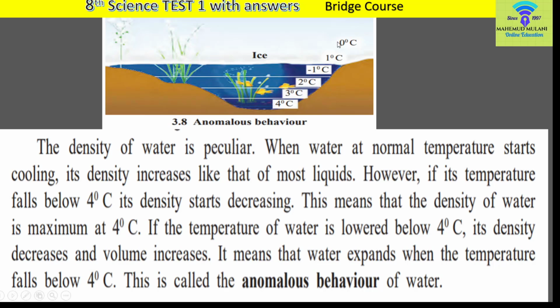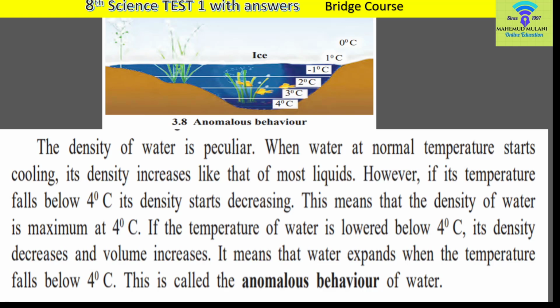Here some wrong symbols are there. Here it must be plus 1 degree Celsius, and there it is minus 1. Then here it is 0 degree Celsius of ice, and again outside that temperature might be negative, but it does not affect the living organisms inside the water because there is ice in between those two.